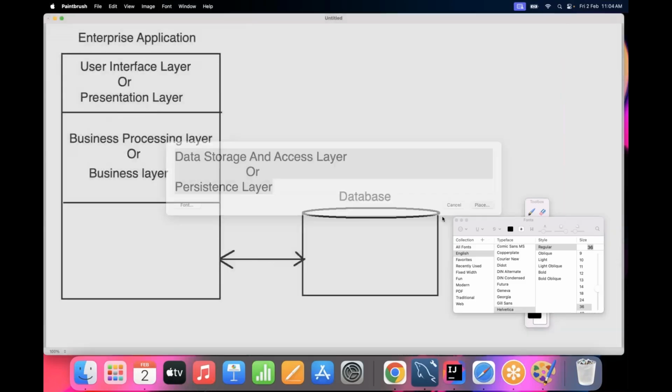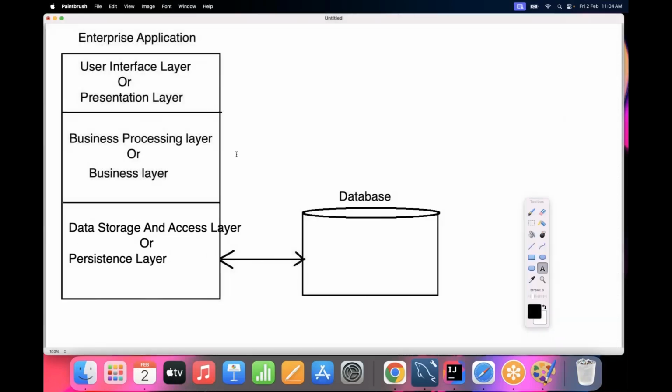They are the different names that we can identify. Right? Data storage and access layer or persistence layer.